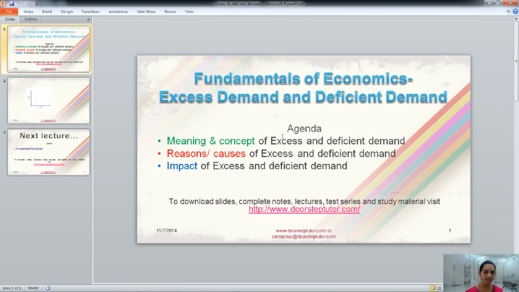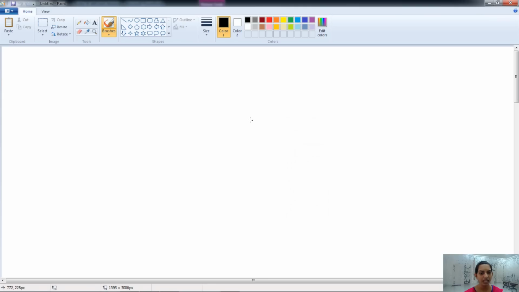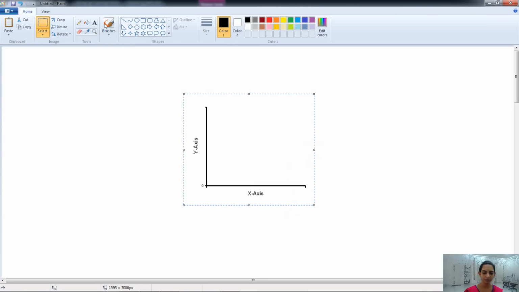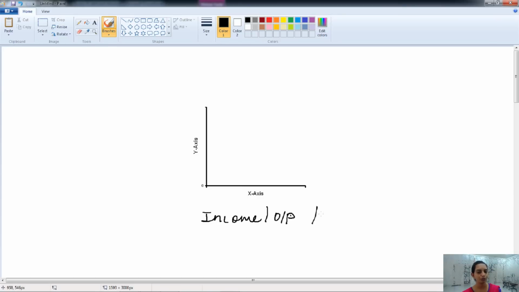Let's understand this excess demand with the help of a graph. Here let's draw a graph. On the x-axis we have income, output and employment, and on the y-axis we have aggregate demand.